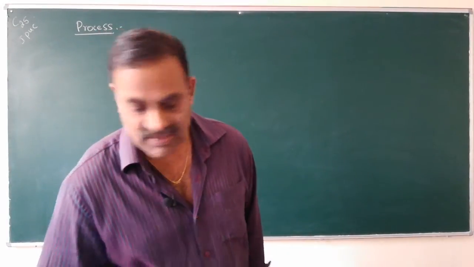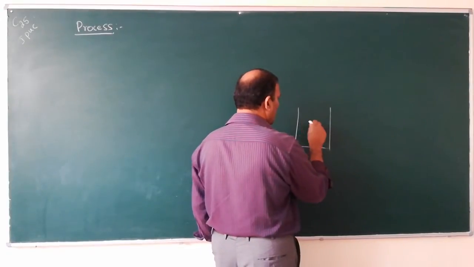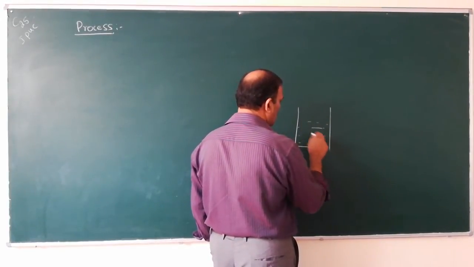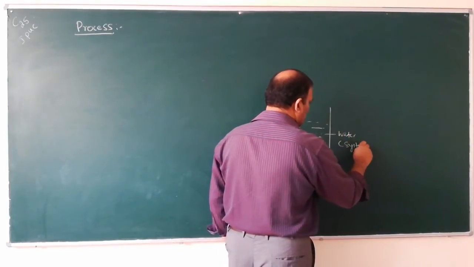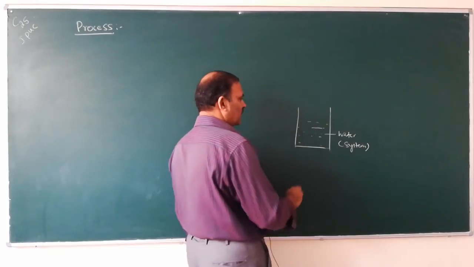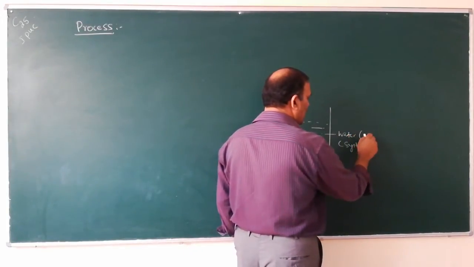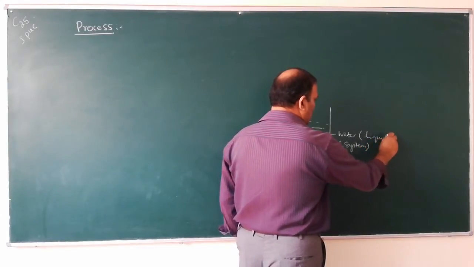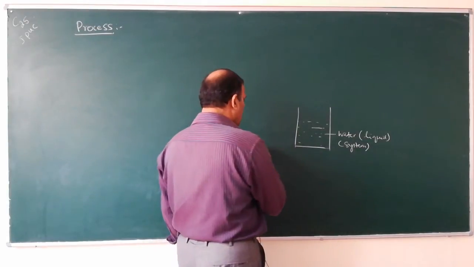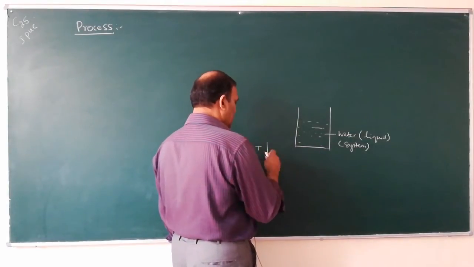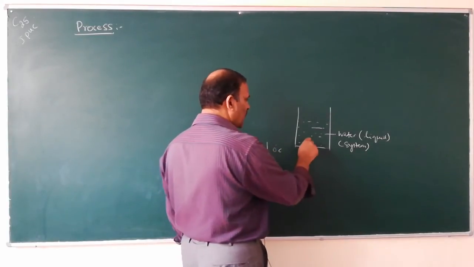What is a process? Say for example, this is a beaker containing water. As I have told you, water is a system. At laboratory temperature and pressure, what is the state of water? Water is in the liquid state. When the temperature is decreased below 0 degrees centigrade, what happens?